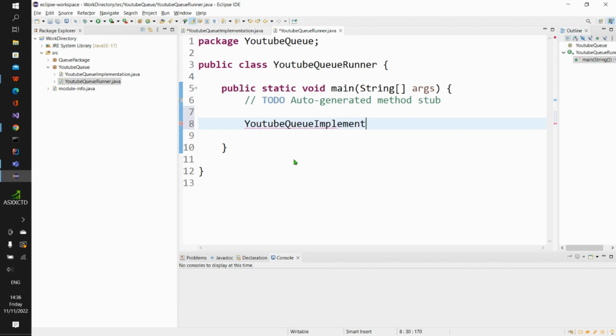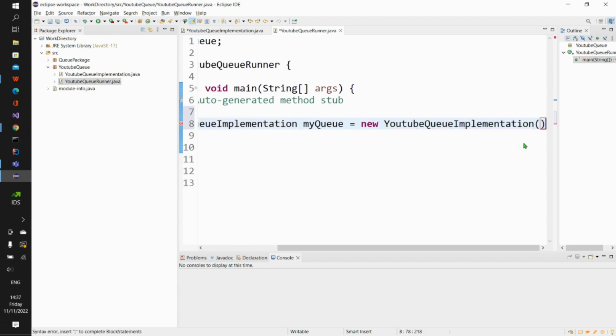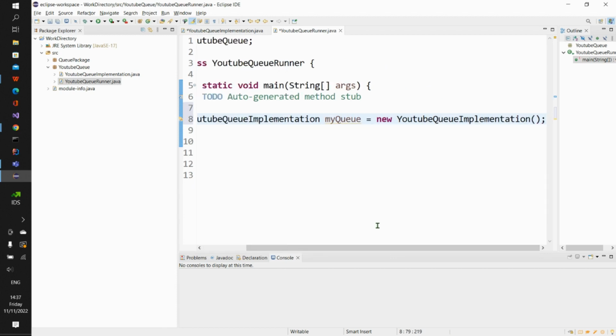implementation, then the name of the object itself. So I go just talk say my queue, I go just call this one myQueue. So this name myQueue fit be anything whatsoever, is equal to new YouTube, or I will just come here, copy this one, Control C, come paste am here. Then I go close the program here. Then I will just end this program here, so like this. Make I just reduce this thing a little bit.